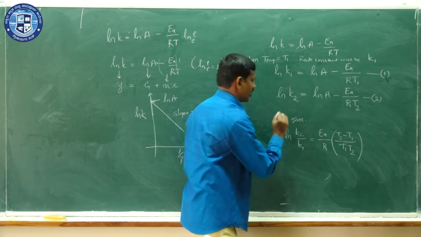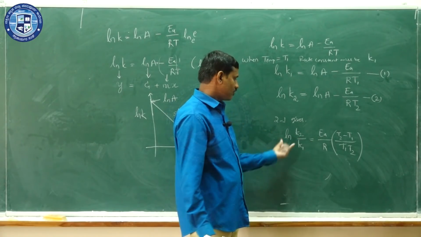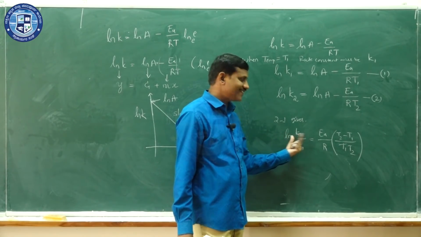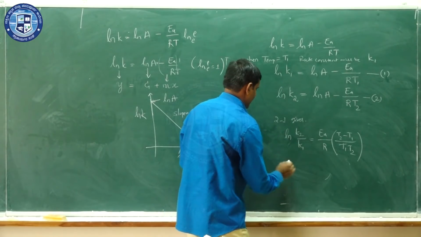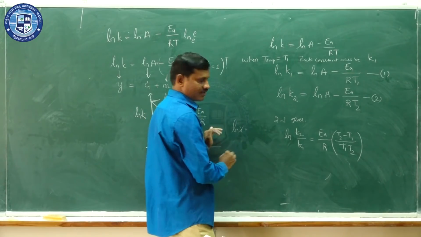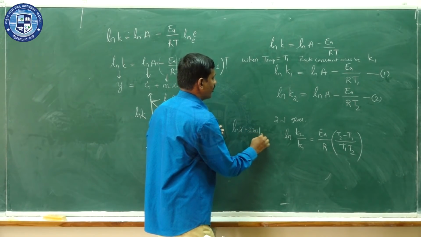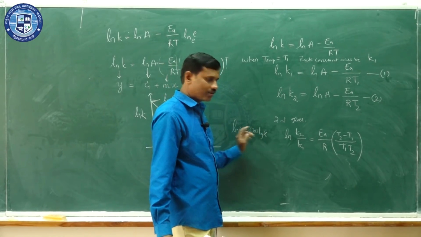Here it is the natural log, and we can change this to base 10 using the relation ln x is equal to 2.303 log x.